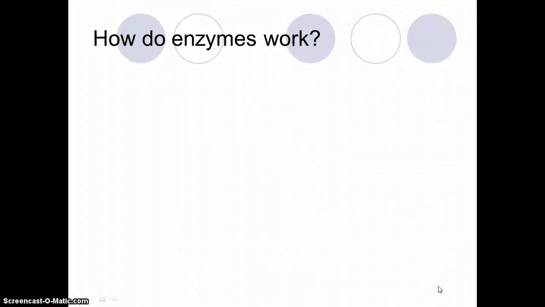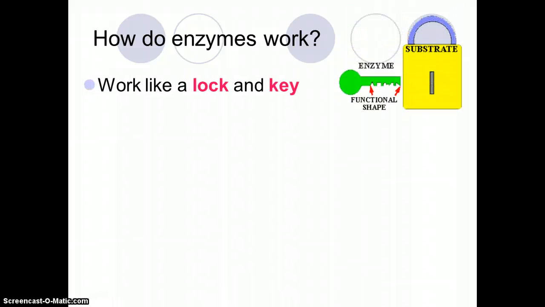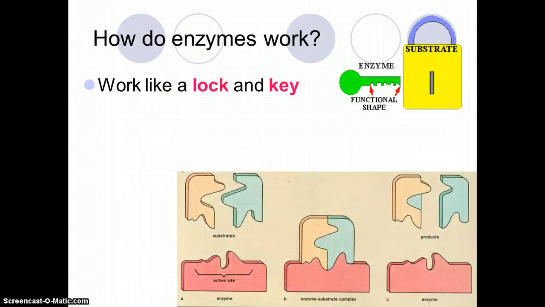The reason they're so specific is because the reactants physically fit into an enzyme like a key fits into a lock. Enzymes have an active site that allows the reactant to bind to it. When an enzyme is used in a chemical reaction, the reactants are called substrates.